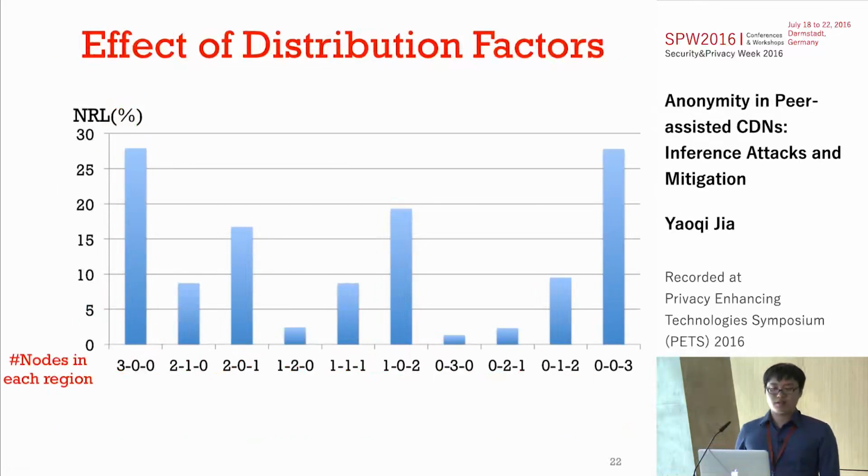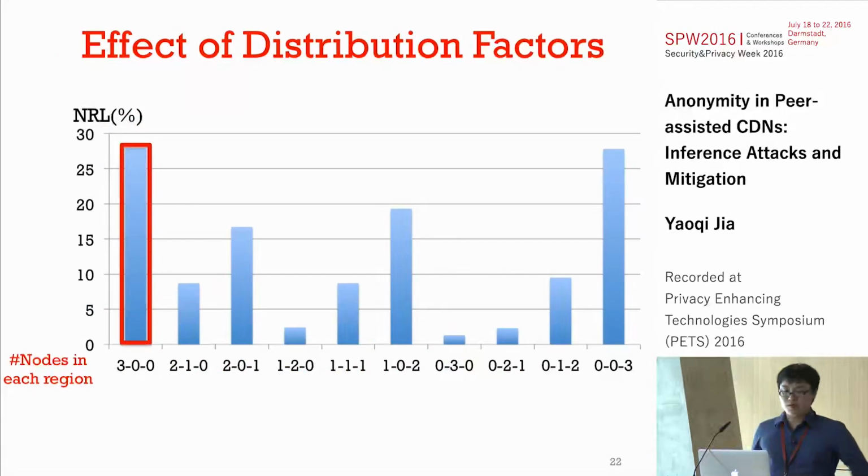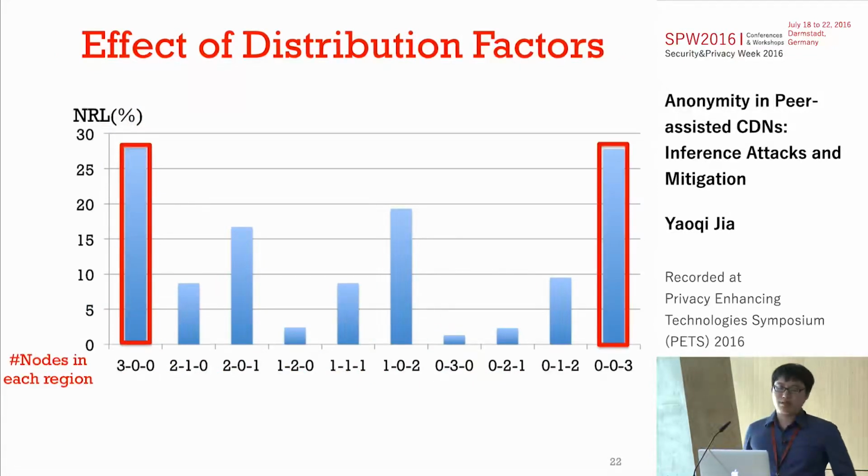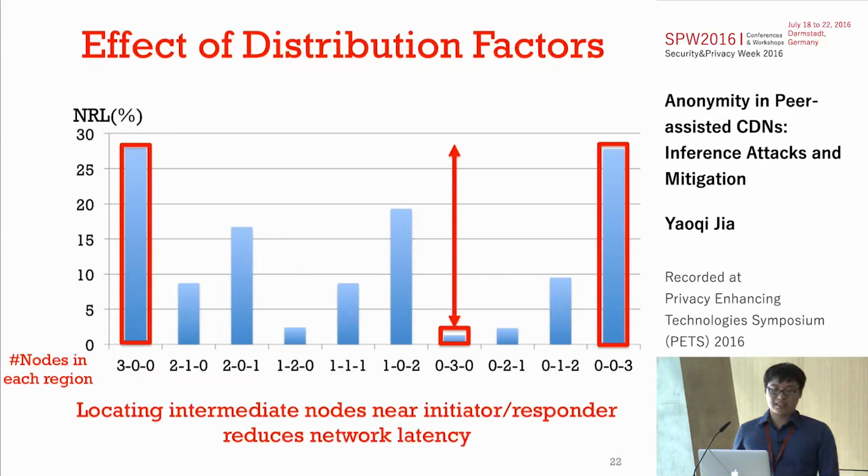In the figure, the leftmost bar and the rightmost bar represent the scenario where all intermediate nodes are selected near the initiator or responder, and the middle bar represents the scenario where all the intermediate nodes are chosen globally at random. The huge gap indicates that locating intermediate nodes near the initiator or responder can significantly reduce the network latency.